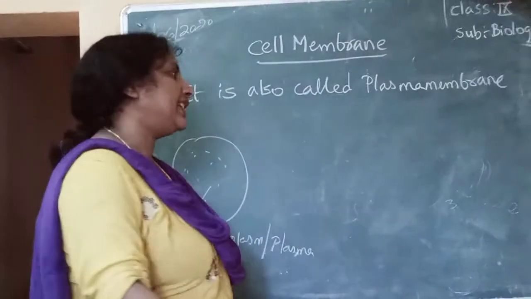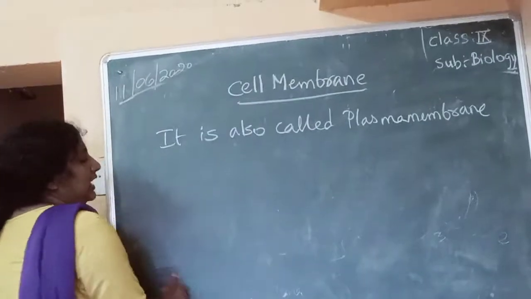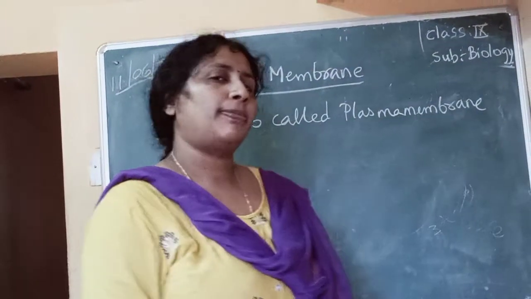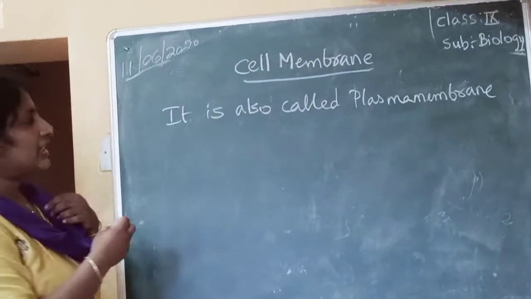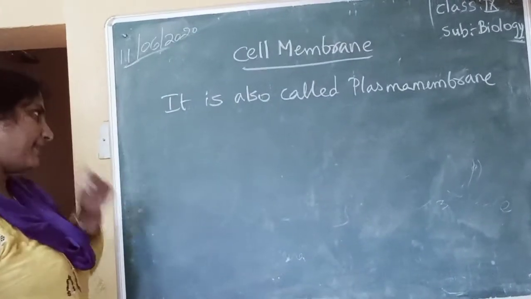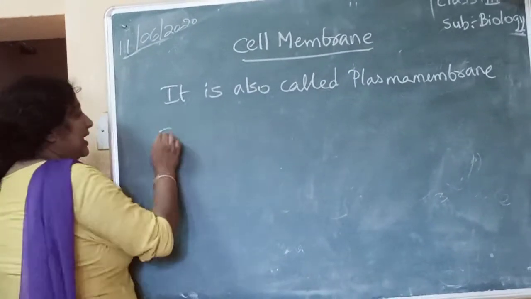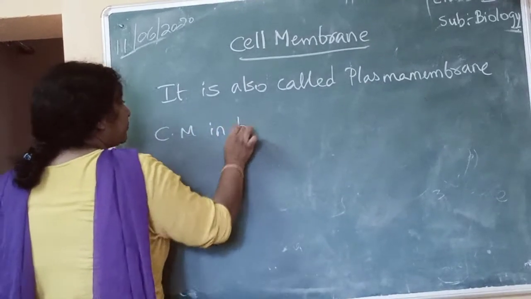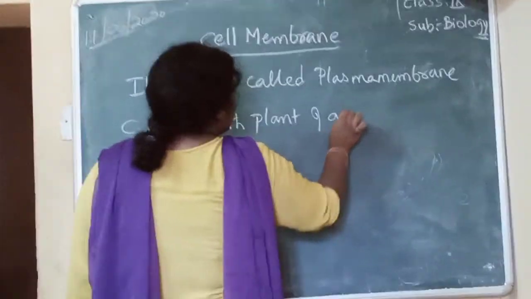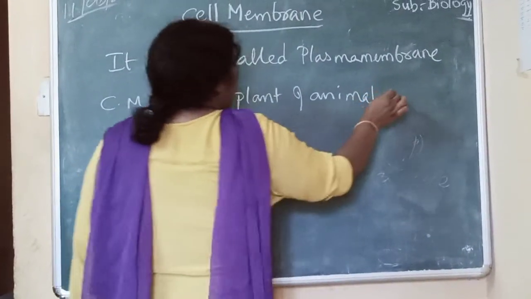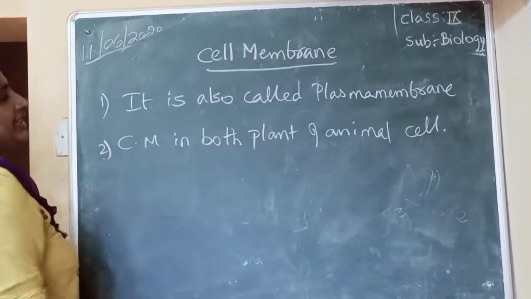Why is it called plasma membrane? Because cytoplasm is also called plasma, and plasma is surrounded by a membrane. So cell membrane is also called plasma membrane. Cell membrane is present in both plant and animal cells.